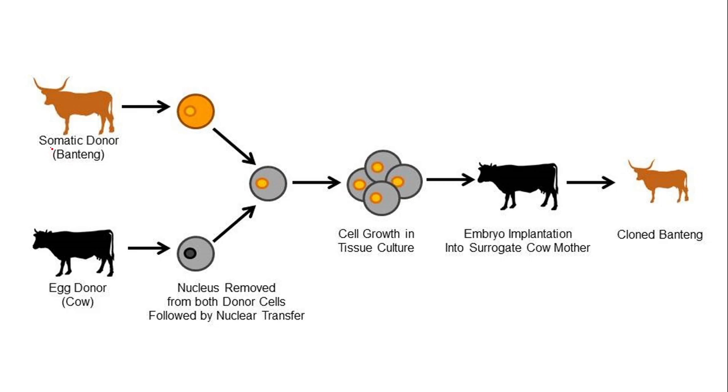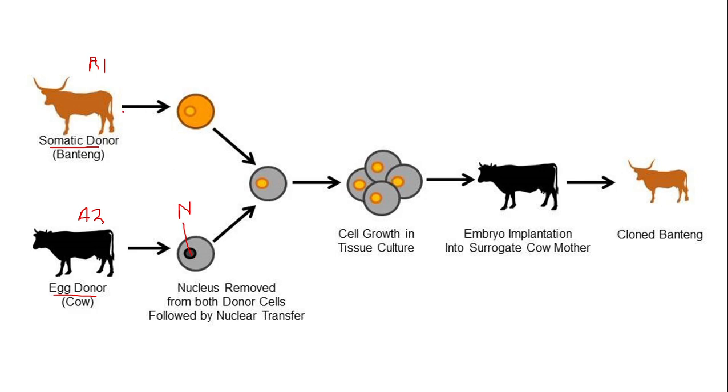First of all, here you can see that there is a somatic donor and there is a second cow that is called the egg donor. In this process, first of all, one individual, animal number 1, will be taken. Let's say it is animal number 1, and let's say it is animal number 2. We will take the egg cell from animal number 2. Here is the egg cell and here is its nucleus. The scientist will take the egg cell from animal number 2 and remove its nucleus.